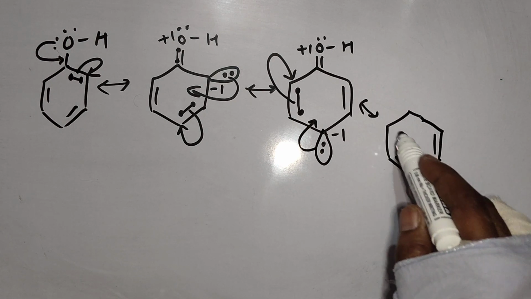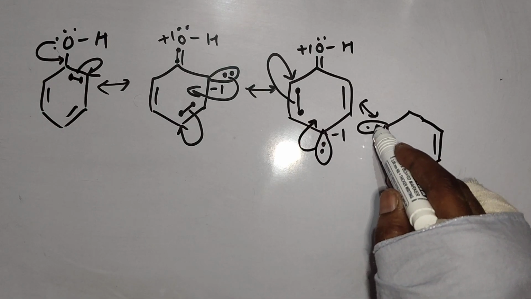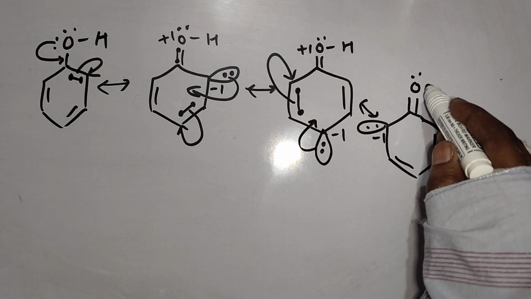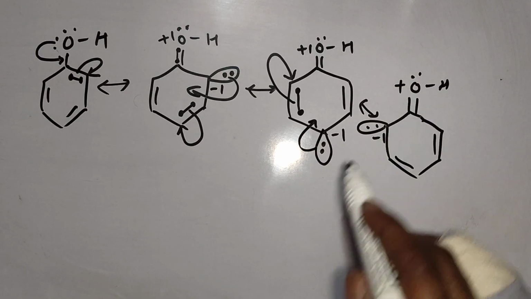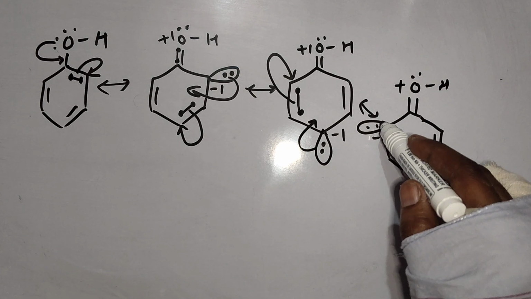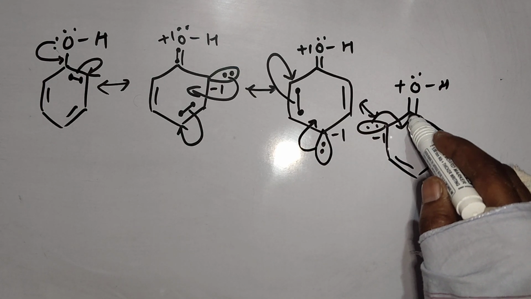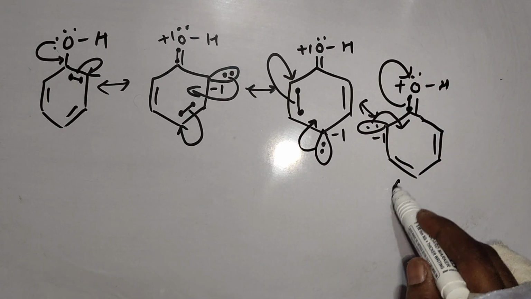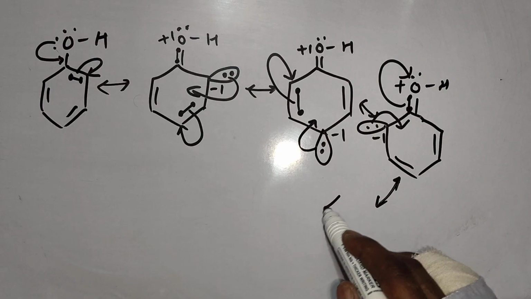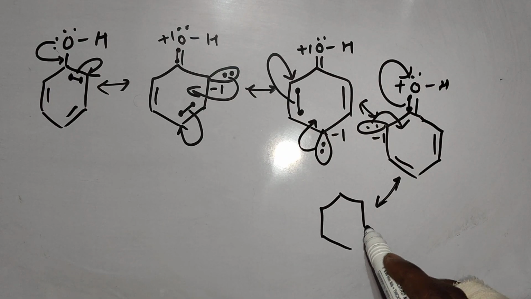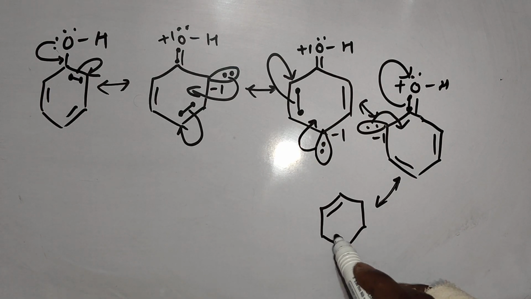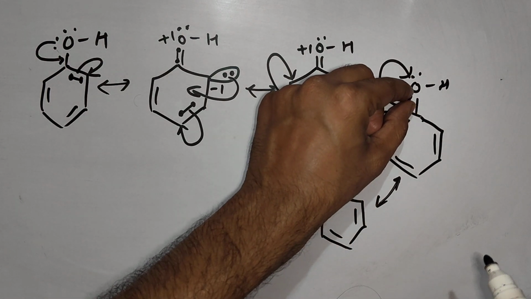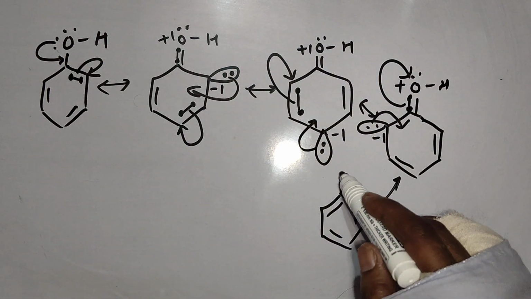Pi bond will come here and lone pairs will come here with a negative charge. Oxygen will remain as it is, no change. And then finally this lone pair will come here and the pi electrons will go back toward oxygen like this. So the new structure will be: pi bond will come here. Now here single bond will be left. You can check because the second bond has broken and electrons are shifted back toward oxygen.